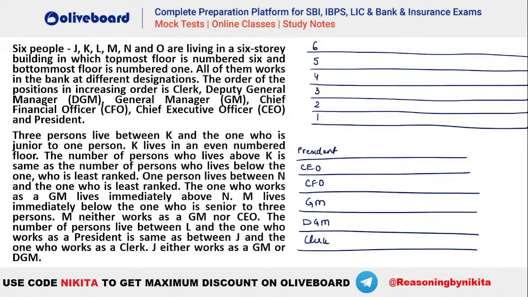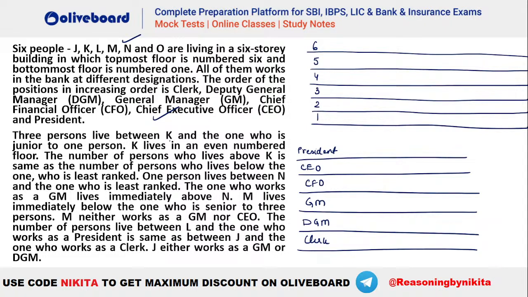I hope everybody is able to solve this one. Let's try this, right? Let's see how this particular question is to be done. So you can see there are 6 different persons in 6 different designations. Designations are given in the increasing order. Confusing? Okay, let's try once.